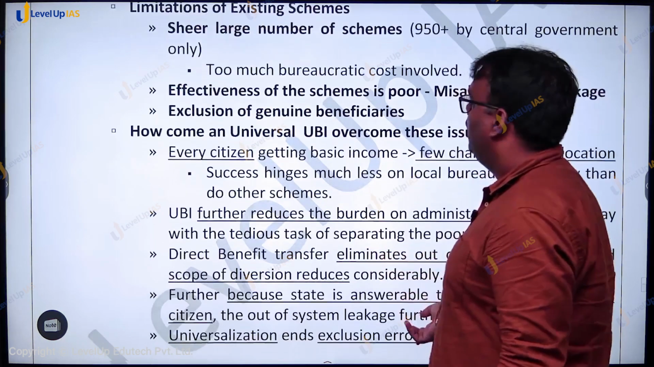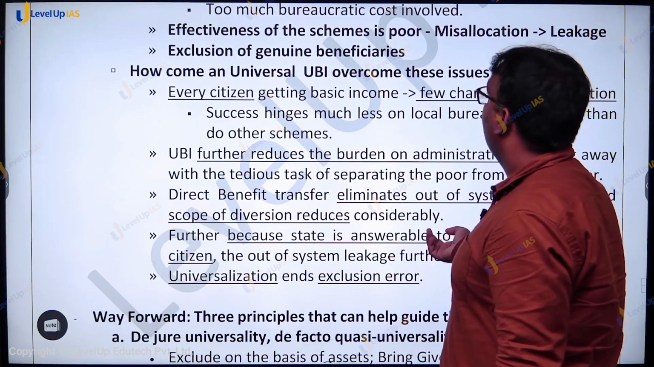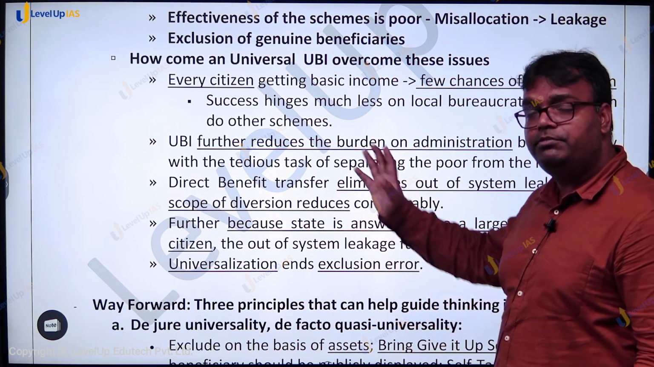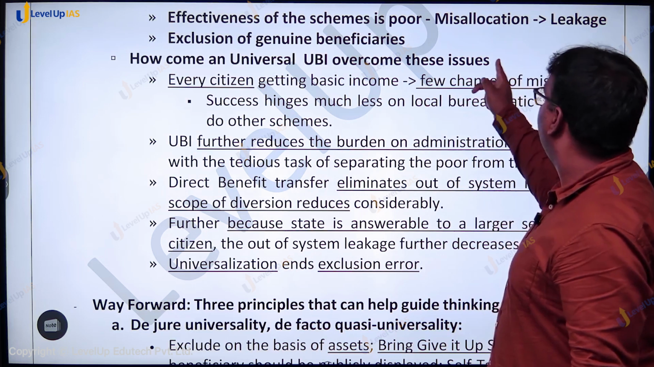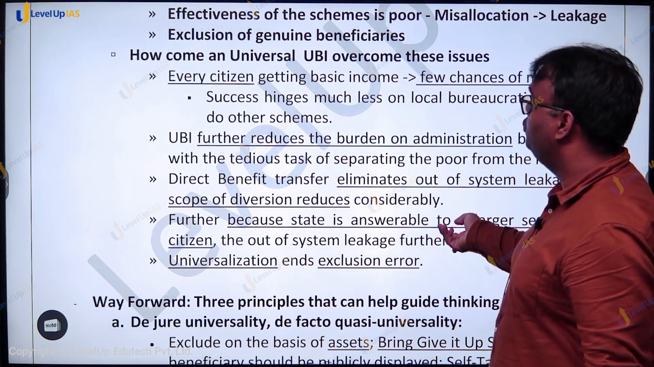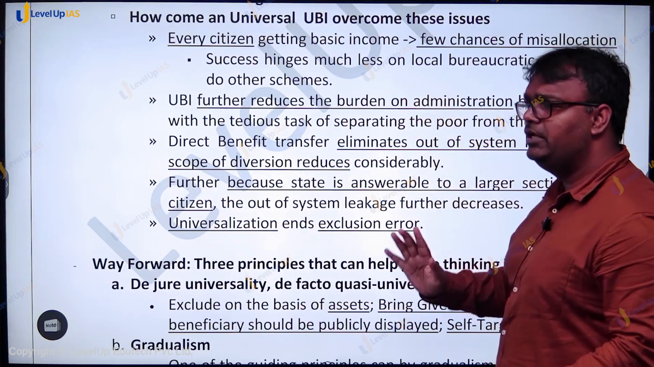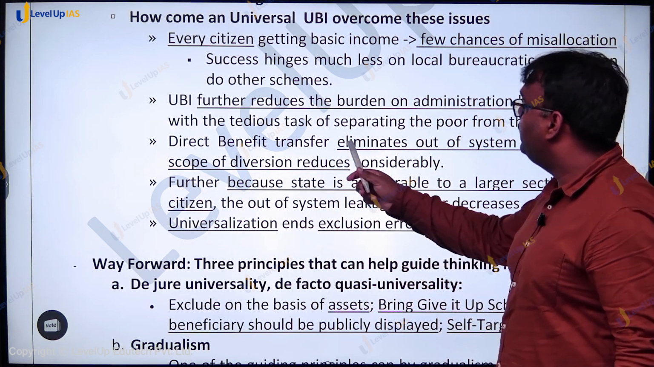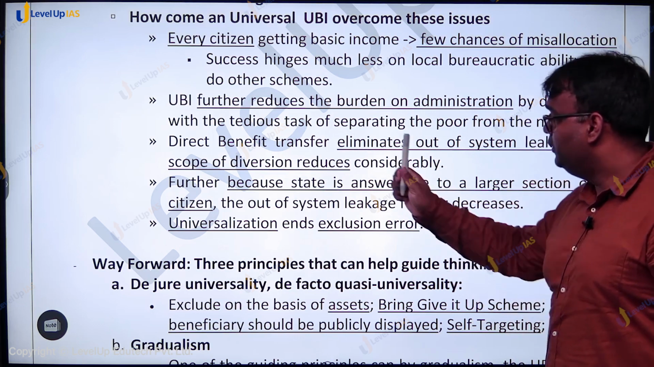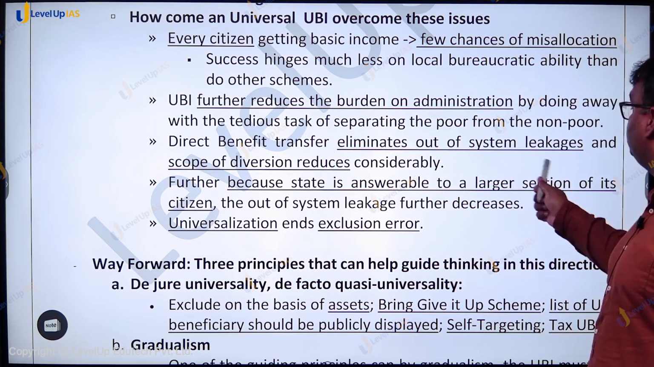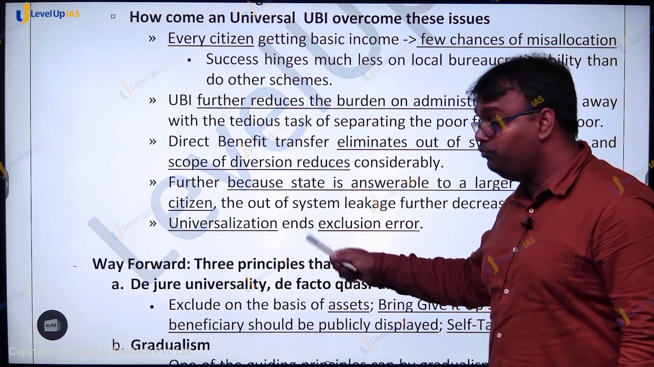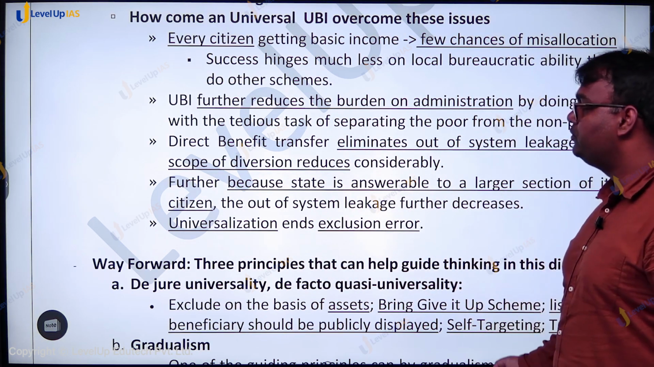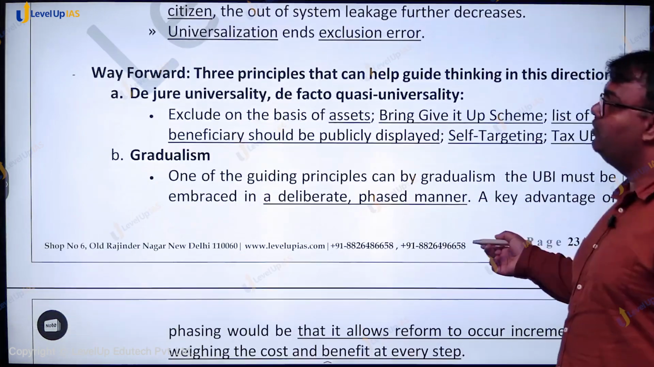And how will universal basic income get rid of those problems? It will lead to fewer chances of misallocation. UBI further reduces the burden on administration, as the money has to go to everyone. It doesn't have to worry about choosing anyone. Direct benefit transfer also eliminates out of system leakage. Because the state is answerable to a larger section of its citizens, this program would be more effectively implemented. And universalization also ends all kinds of exclusion error. But एक तो है यार, fiscal cost can be very high.